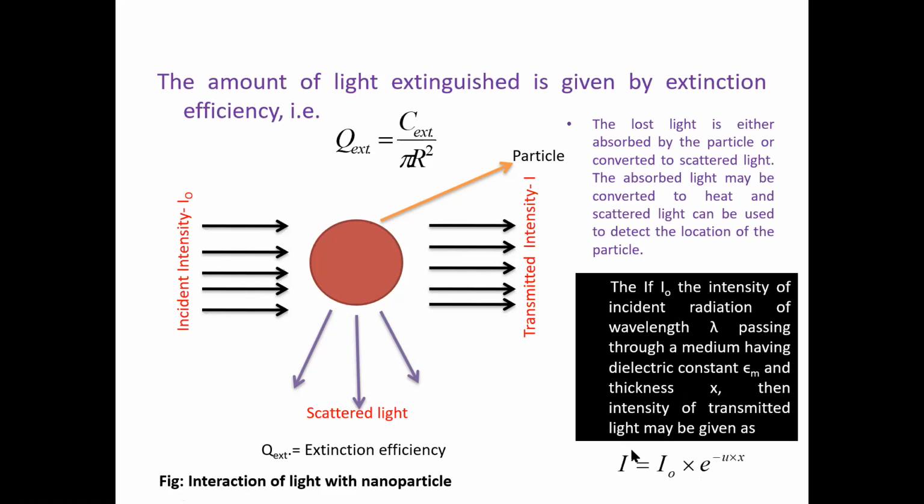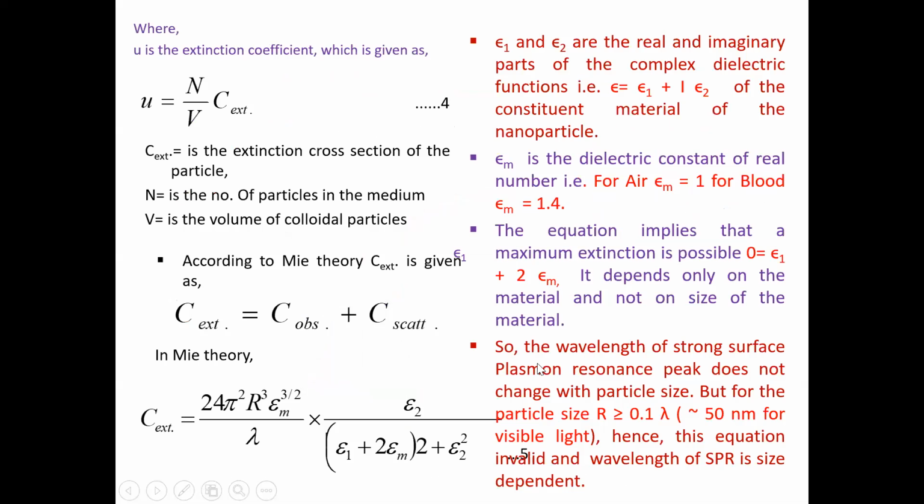So this is the basic equation, right? This is the basic equation of the interactions of light with the nanoparticles, right? So this is the extinction efficiency, and this is the basic equation of the interactions of light, that is I is equals to I zero into e raised to power minus mu into x. So this is the basic equation given by the interactions of a light, right?